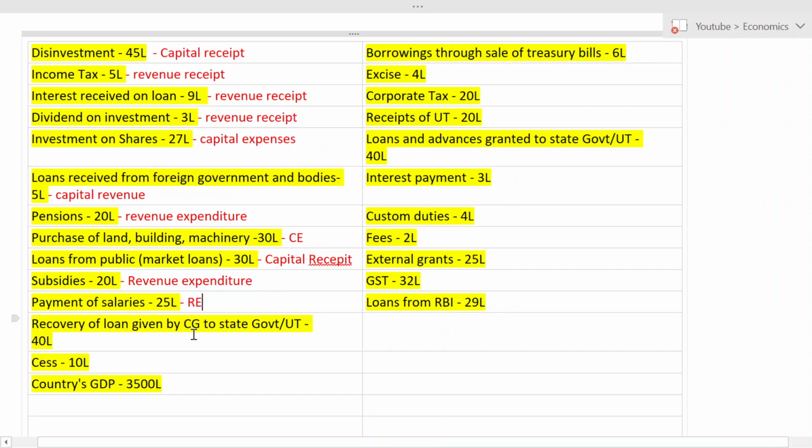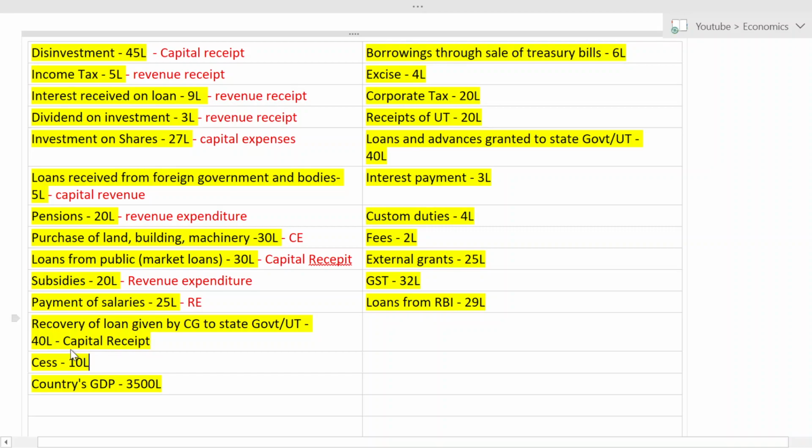Next one, recovery of loan given by central government to state government or union territory. You have to understand this clearly. That means the central government has given some 40 lakhs to a state government or union territory, and the state government or union territory has repaid the loan to the central government. So here, first, money is coming in. And the next thing is that it is a loan. I told you that whenever you see a loan, you should blindly put it as capital. So it is a capital receipt, right?